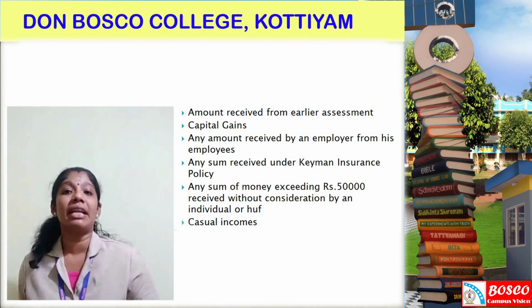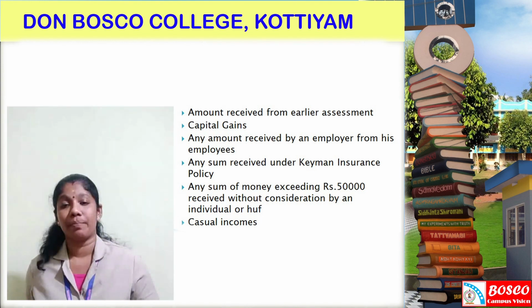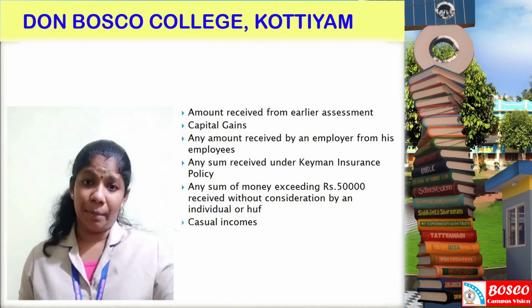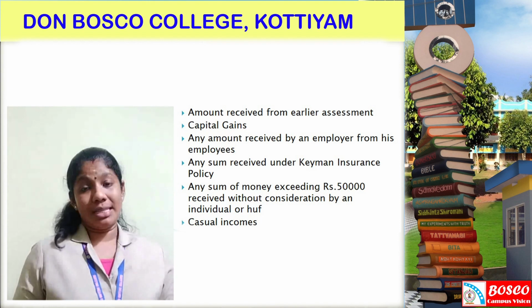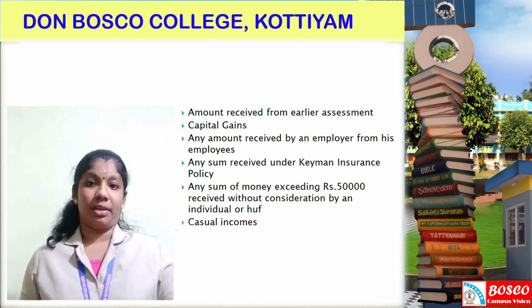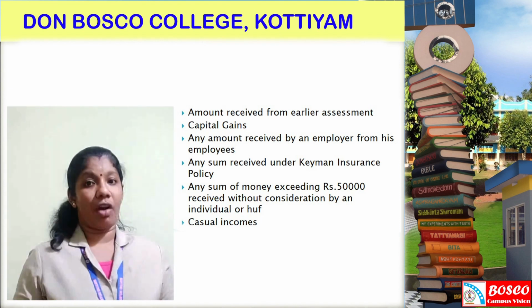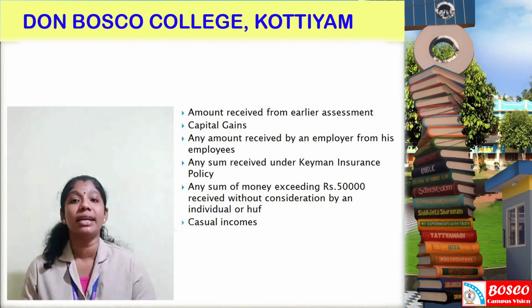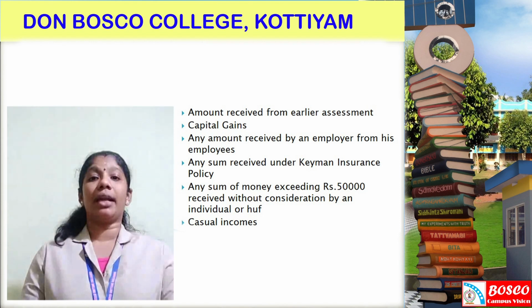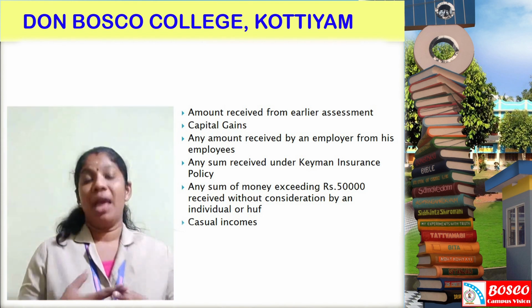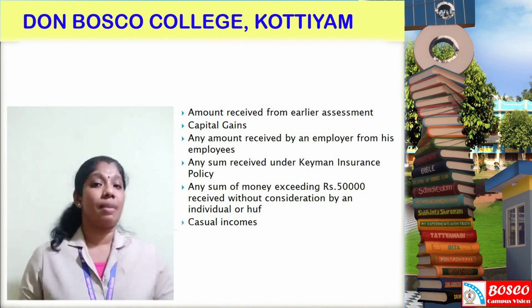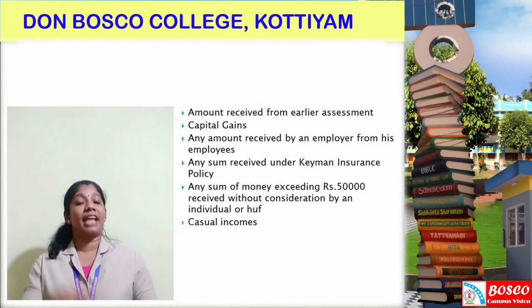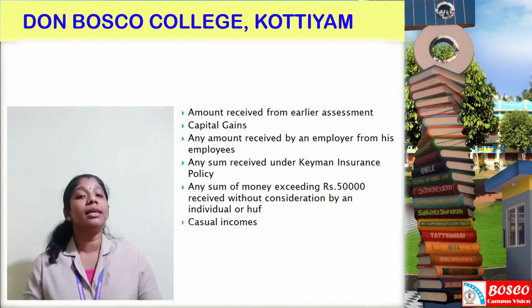The last and final point is casual income. Casual income means income which is non-recurring in nature, for example winnings from lottery or winnings from crossword puzzle. We can say that it is an unexpected income. Any income we receive unexpectedly can be called casual income, and winnings from lottery is the best example of casual income. Casual income is taxable at the rate of 30%.